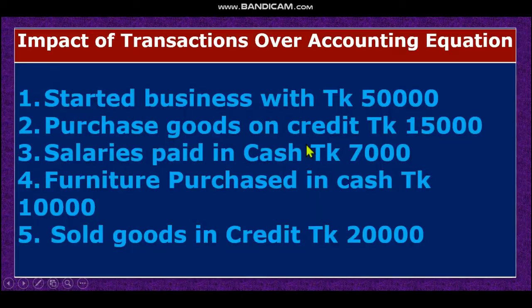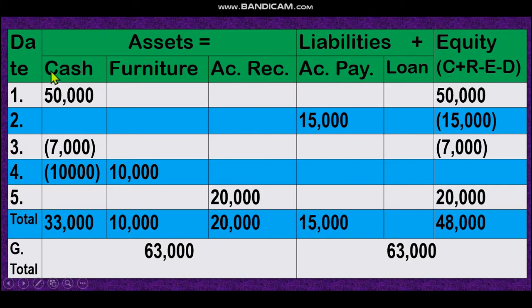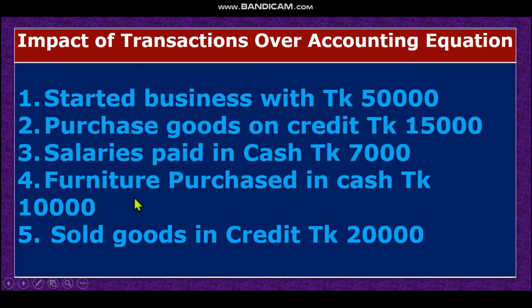Then look at the next transaction. Salary paid in cash. If you paid salary, your cash money decreases. On the other hand, salary is an expense account. So what will be the effect of the expense? Look, for expenses, cash money decreases and our equity also decreases because it is an expense. If it is an expense, equity decreases. Salary paid, cash decreases.